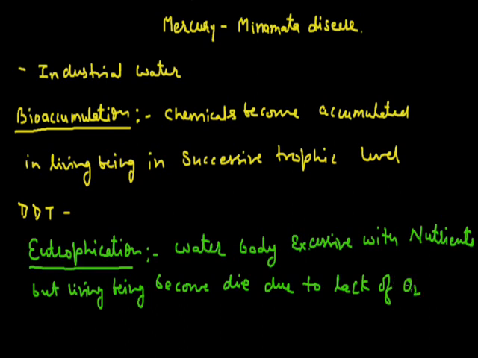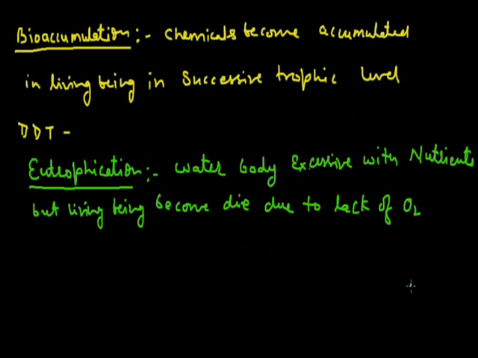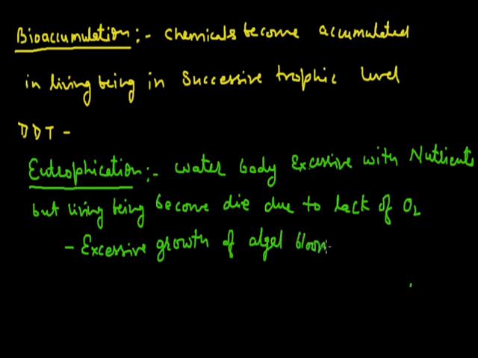This is called eutrophication. It is caused by the excessive growth of algal blooms, or excessive growth of living beings in the aquatic water body. This causes eutrophication in the water. Thanks for today.